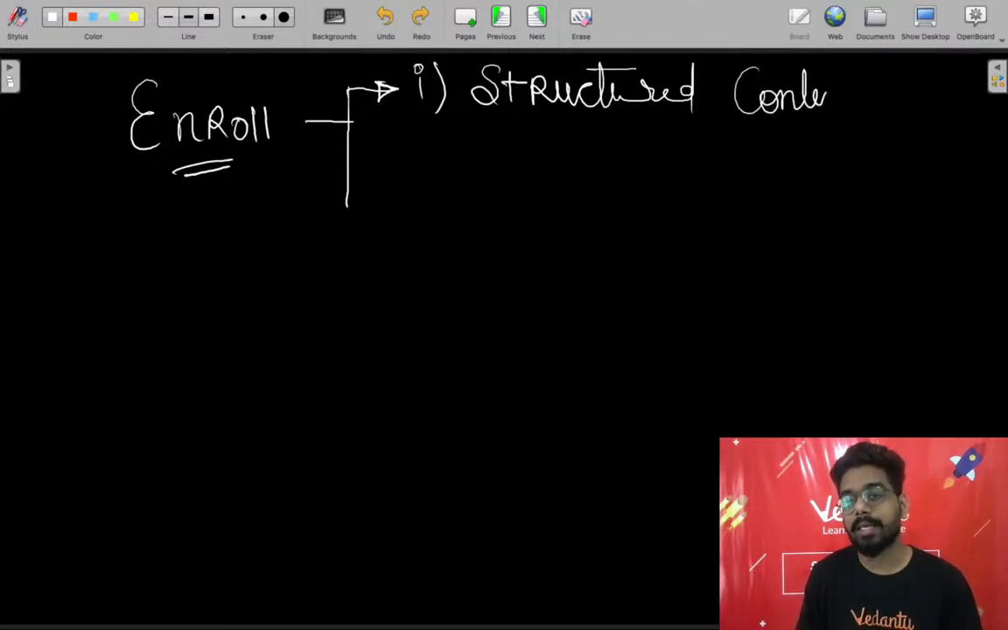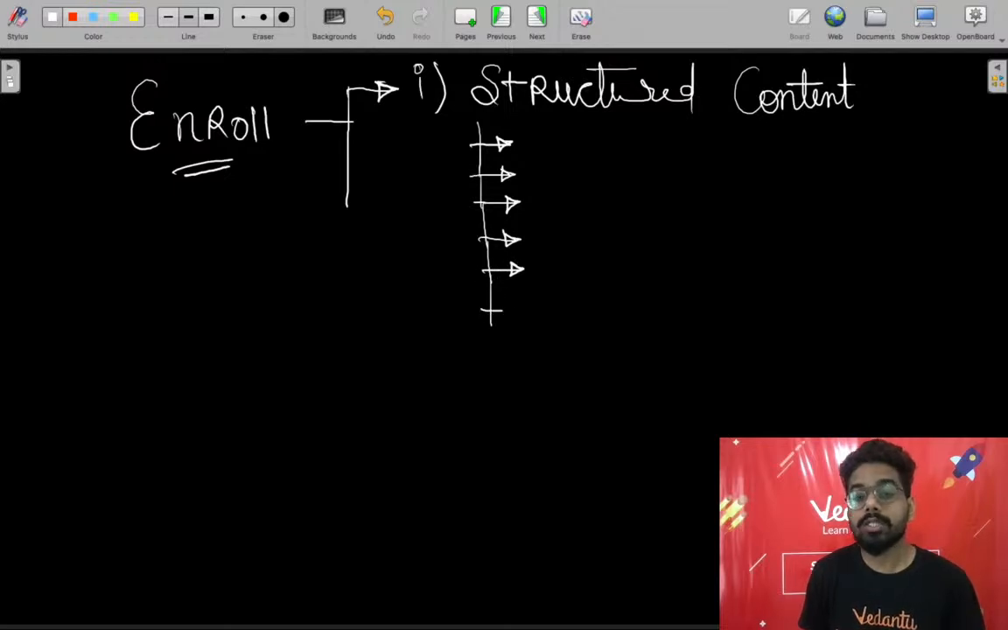Let's talk about structured content. Structured content means how much time you have to devote to a particular topic, what you should study, what you should skip, and what you should focus on, how many questions you have to do on a topic. Each and every thing comes under structured content, and that will be provided by Vedantu on the Vedantu platform.